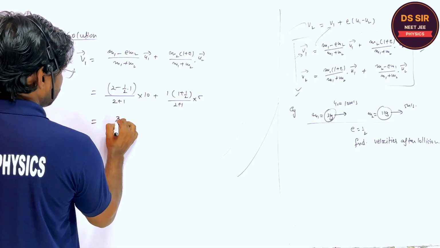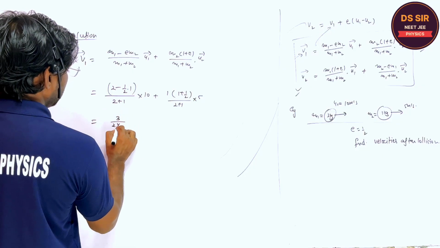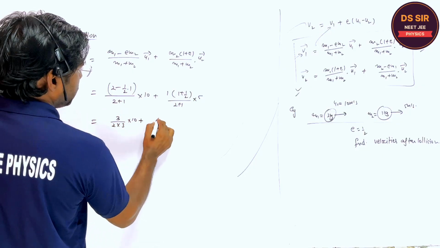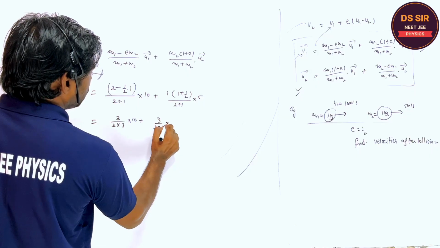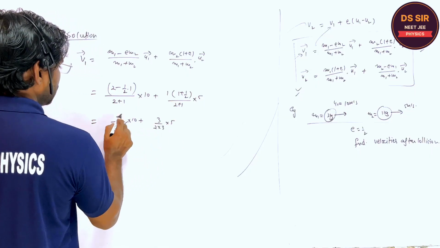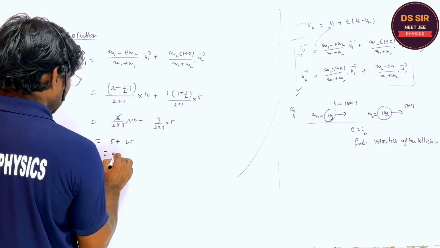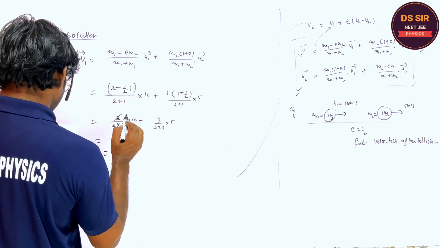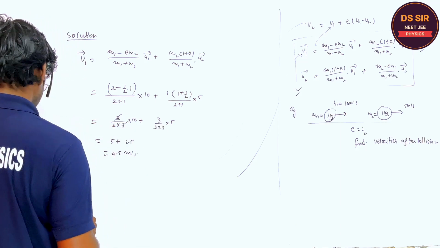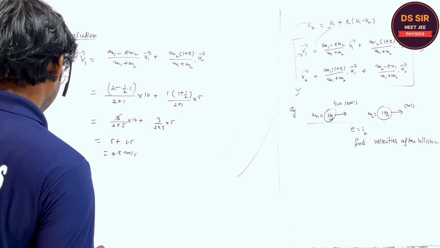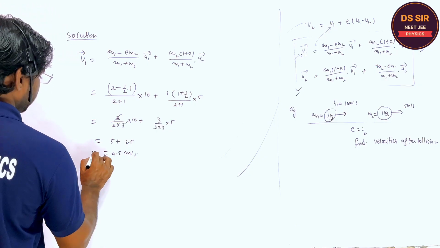So this is 3 by 2 into 3 into 10, plus 3 by 2 into 3 into 5. So this is 5 plus 2.5, equal to 7.5 meter per second. This is the v1.